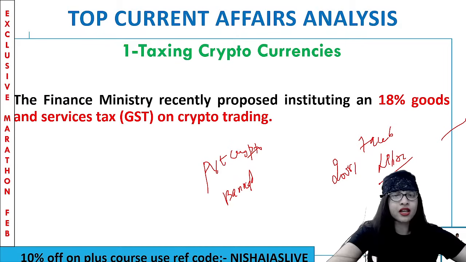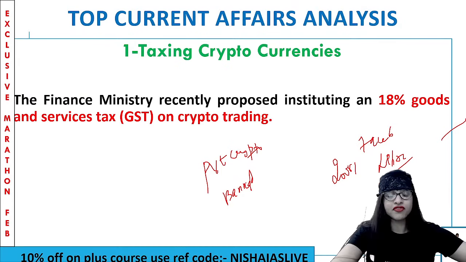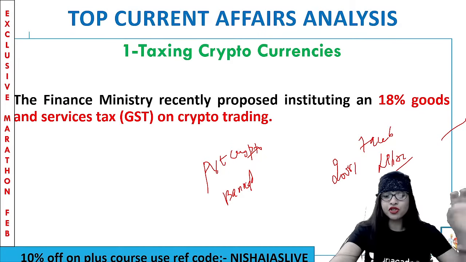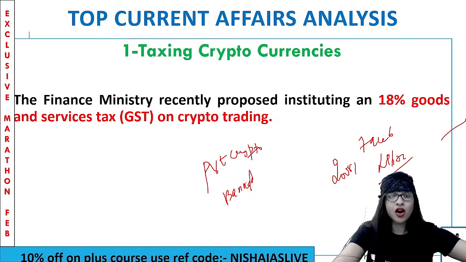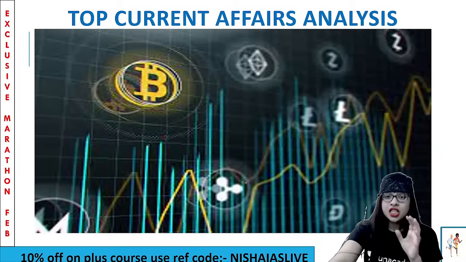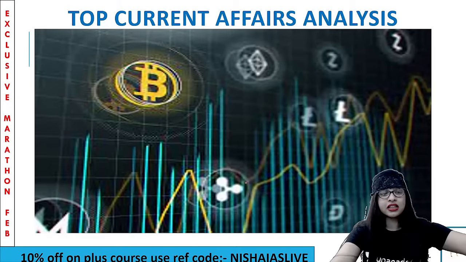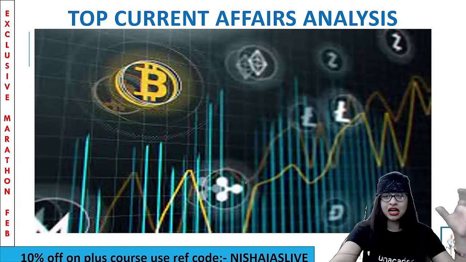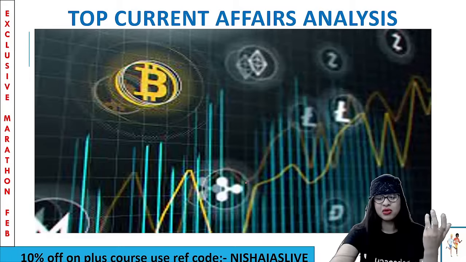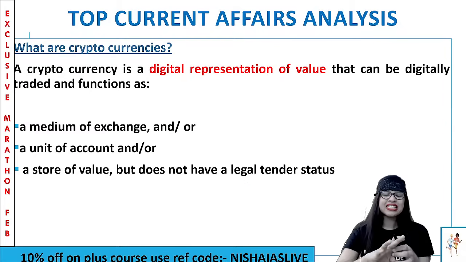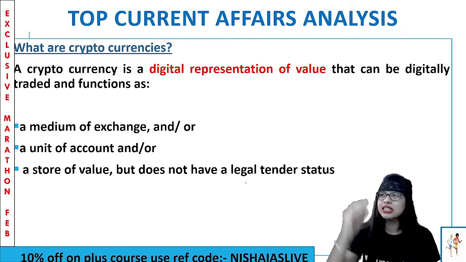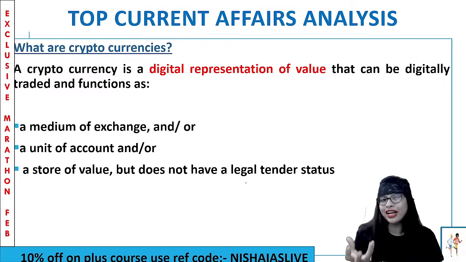Before going into detail with regard to the current affairs of this particular topic, don't you think you should have a quick look into what a cryptocurrency is in a theoretical or static way, to brush up your concepts? Yes. So here we go. The cryptocurrencies: the next thing that comes to your brain is Bitcoins, Libra, etc., all the cryptocurrencies out there and the blockchain technology under which this comes. Basically, a cryptocurrency is nothing but a digital representation of value.